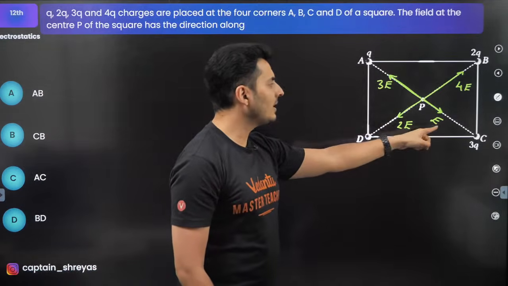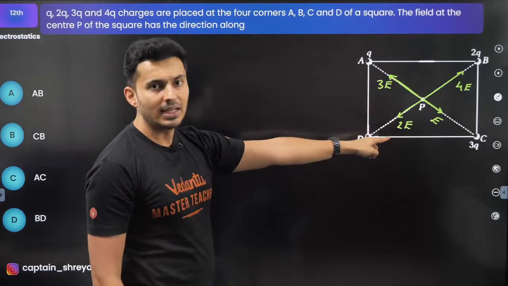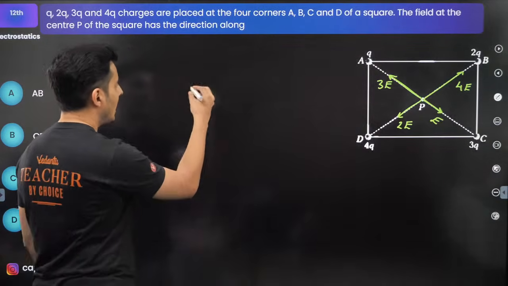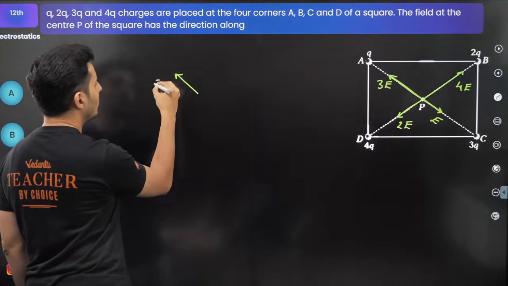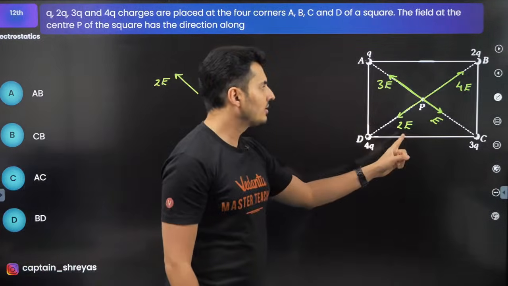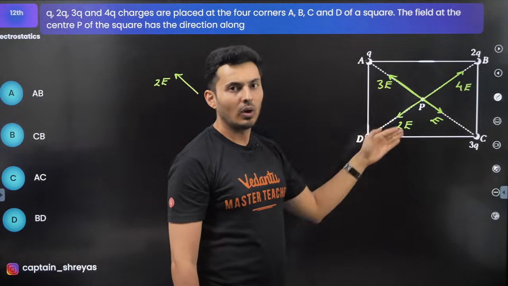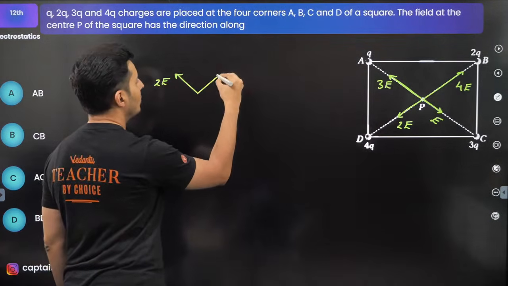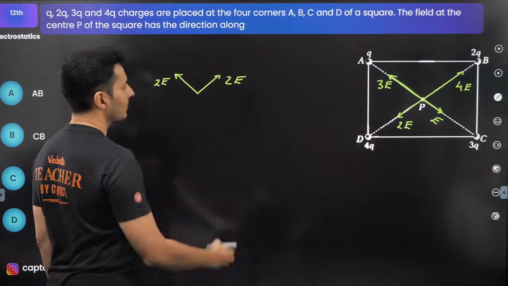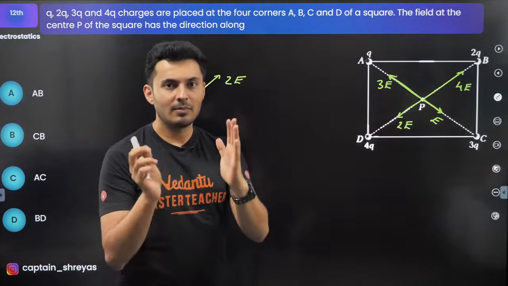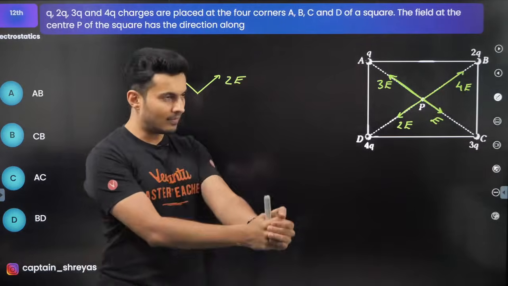Now if you look at 3E and E, you can see E field cancels 3E field partially and I will be left with 2 times of electric field in this particular direction. This 2E and that 4E will also partially cancel. So 4E minus 2E will again give you 2E in this direction. Right? So I have got rid of certain vectors by adding them or combining their effects.